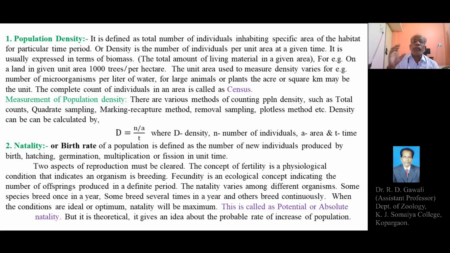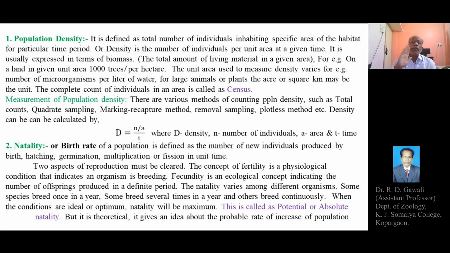Then marking recapture method, removal sampling method, plotless method, etc. So there are various methods of counting population density, which we are going to study in detail in our syllabus. There are methods, that is transect method, total count method or quadrate method and transect method. So we are going to study some of the methods of the measurement of the population density, which will be explained under a separate heading, that is measurement of the population density.